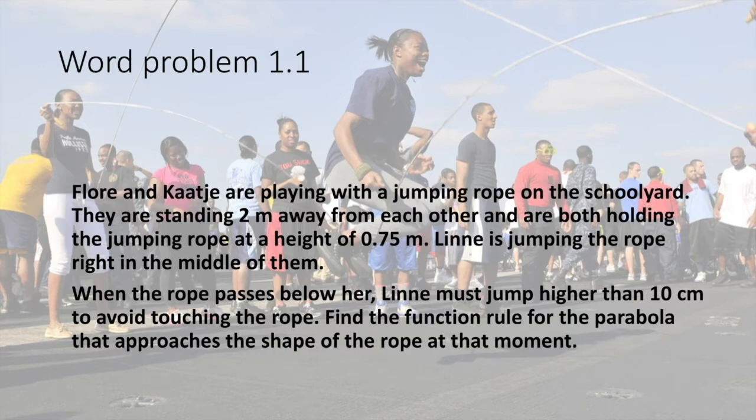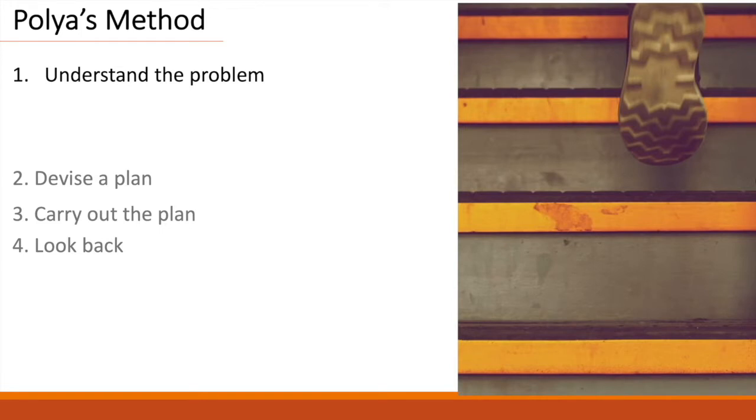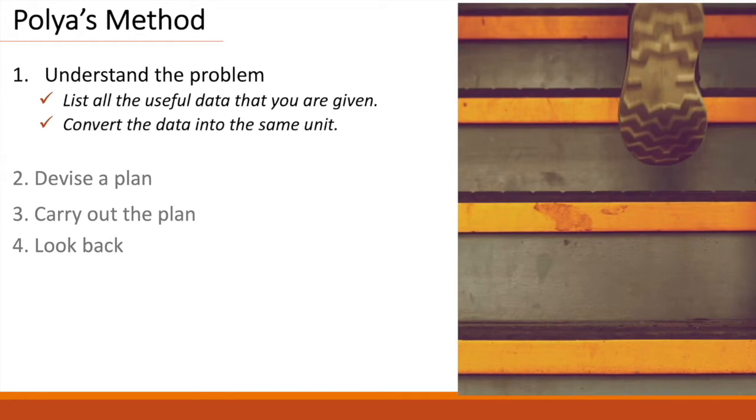Okay, so now how do we solve word problems like these? Well, we will be using Polya's method, which consists of 4 steps, of which the first one is that we get to understand the problem by listing all the useful data that we are given, making sure that we convert the data into the same unit or we'll be making mistakes, and also to state what we are asked to find or what we have to work towards.